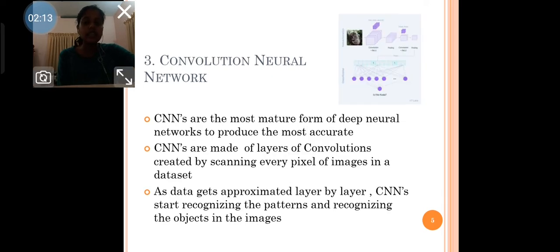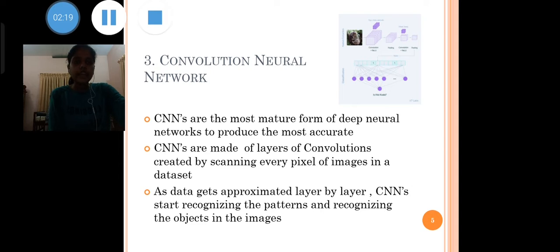Now, the next classification is the convolutional neural network. Convolutional neural networks are the most mature form of deep neural network, producing the most accurate results, better than human results, in computer vision. CNNs are layers made up of convolutions created by scanning every pixel of images in a dataset.